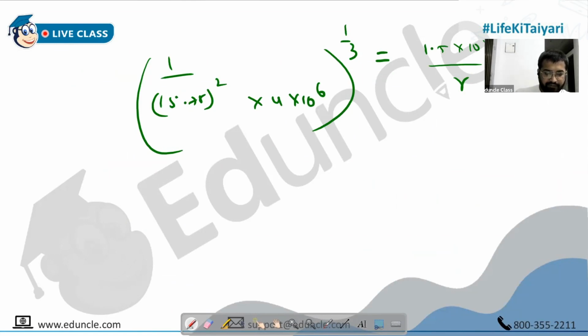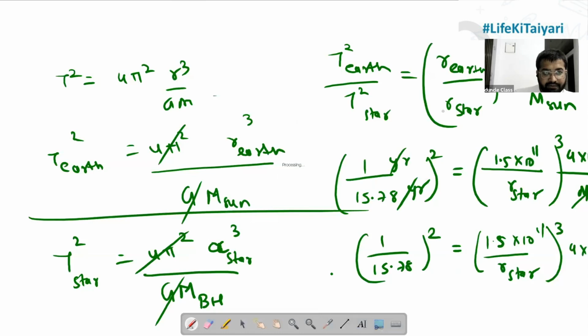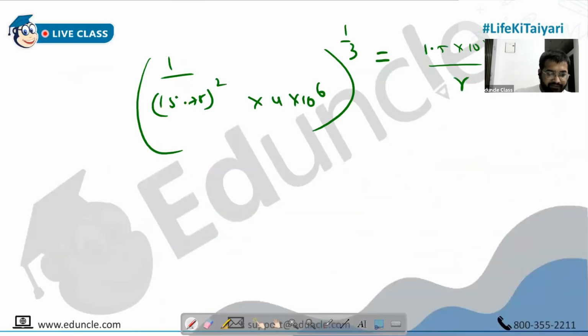So 1.5 into, so 15, not 1.5, this is 15.78. 15.78 square first of all. 15.78 into 15.78, that's 249 into 4 into 10 raised to 6. Got this? And raised to 1 by 3.